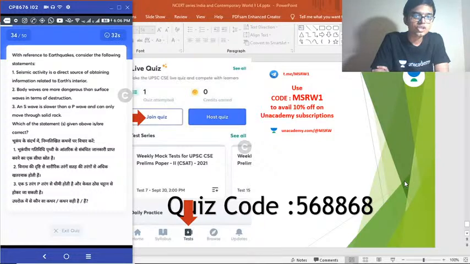34. With reference to earthquakes, consider the following statements. 1. Seismic activity is a direct source of obtaining information related to Earth's interior. 2. Body waves are more dangerous than surface waves in terms of destruction. 3. An S wave is slower than a P wave and can only move through solid rock. Which of the statements given above is or are correct?